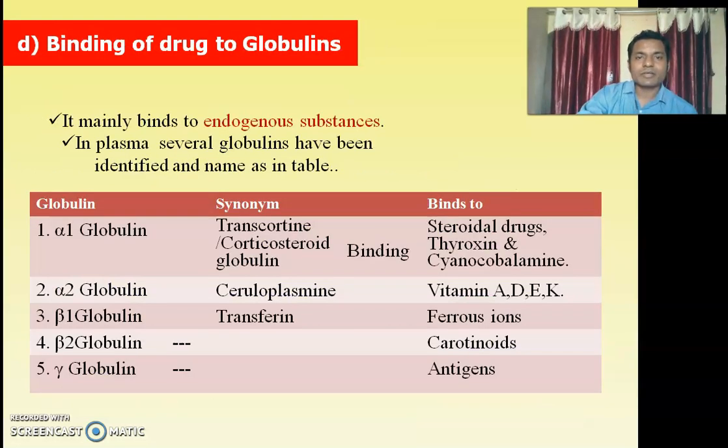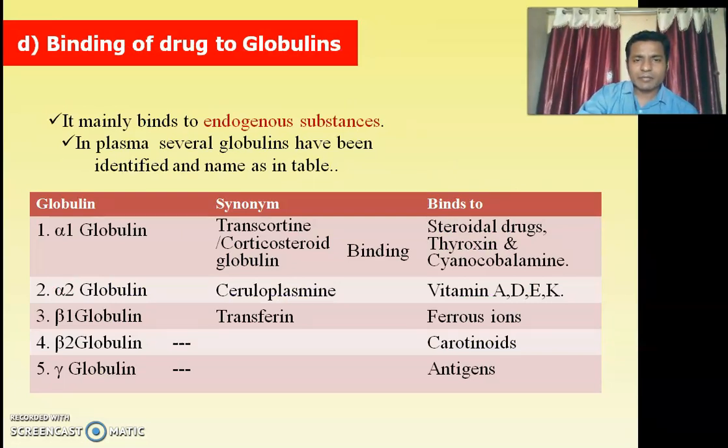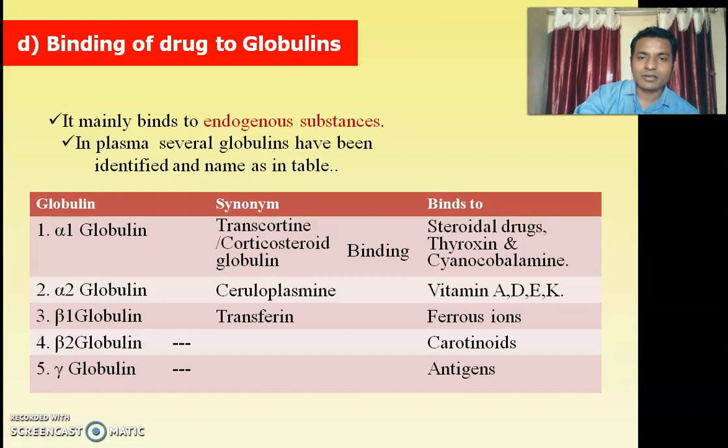Now the binding of drug to the globulins. These are the characteristics of globulins: they mainly bind to endogenous substances. Endogenous substances means, for example, fatty acids and bilirubin, substances which are created by the body itself.